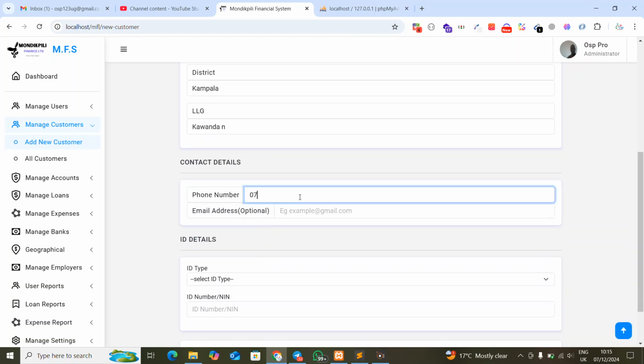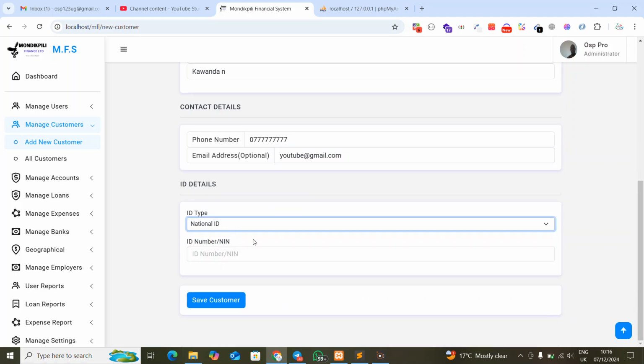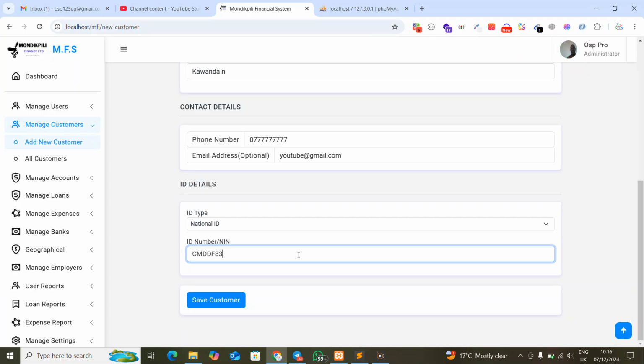The phone number, I'm going to put a number which definitely isn't in the system. I'm going to just call it example. But if you give the right email, the customer will get the email and phone messages when they make purchases and so on, because it's already connected to email. Okay, just for this practice, let me say YouTube, gmail.com. And here we're going to provide a national ID and so on for the customer, and then you come and submit here.